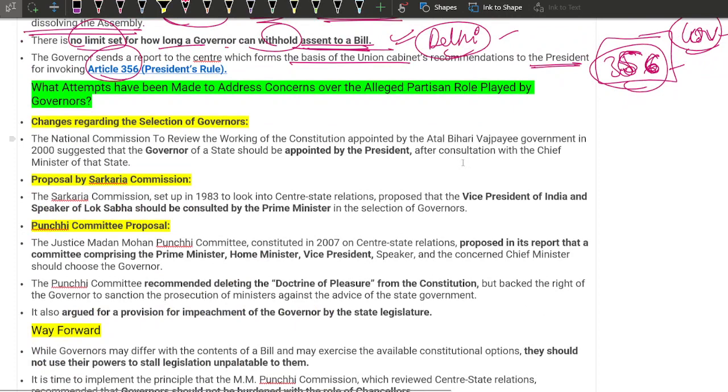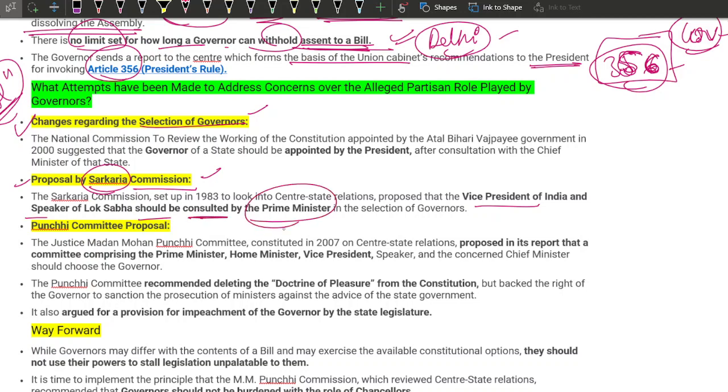What attempts have been made to address concerns? So these are all part of the solutions. Let's quickly and briefly go through them. Changes regarding selection of governors. Proposal by the Sarkaria Commission: the Sarkaria Commission proposed that the Vice President of India and the Speaker of Lok Sabha should be consulted by the Prime Minister in the selection of the governor.